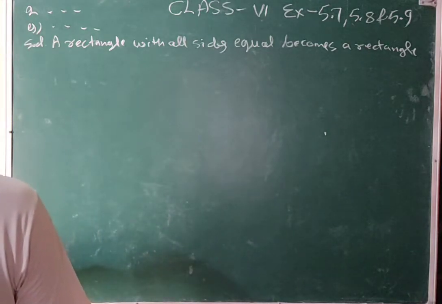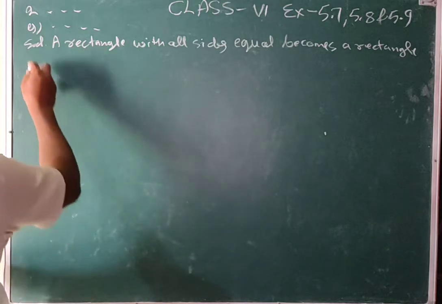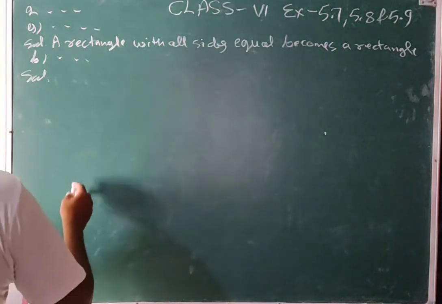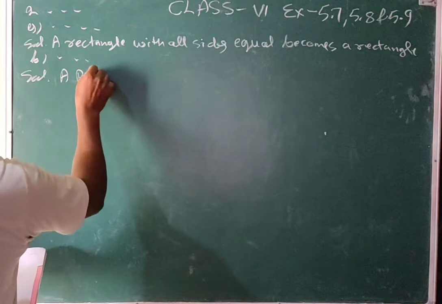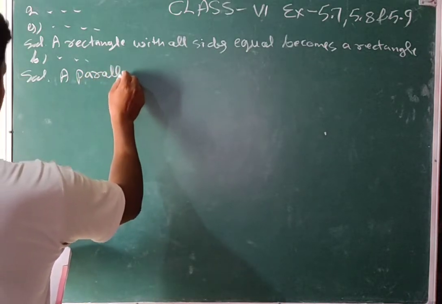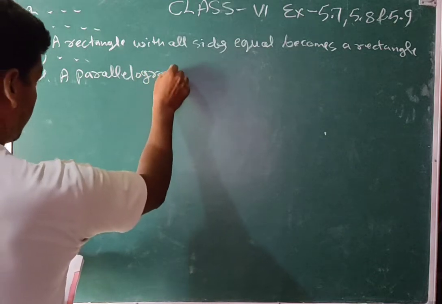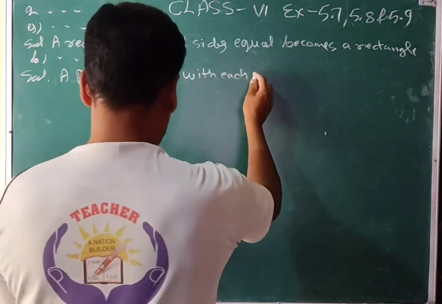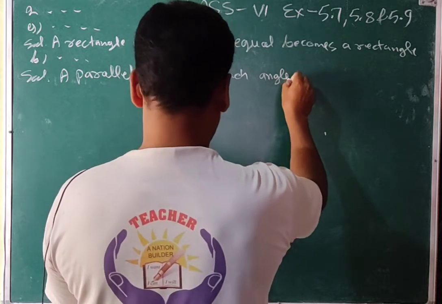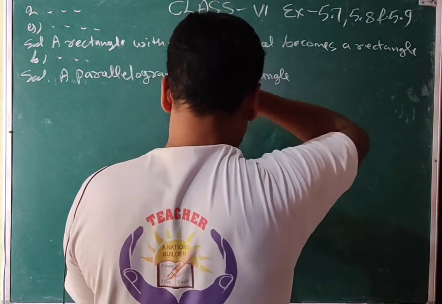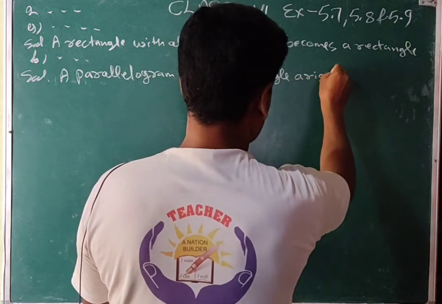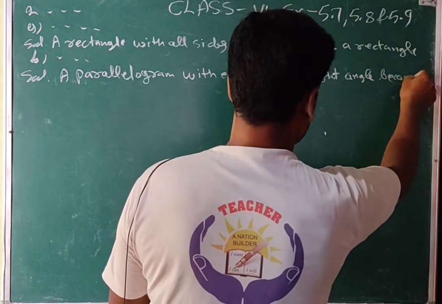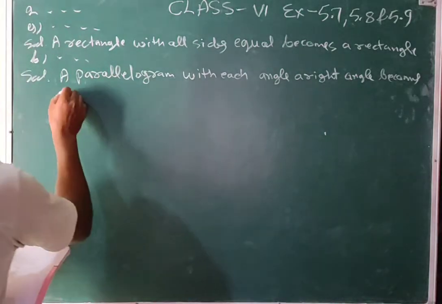And then the second part, B: a rectangle can be thought of as a special parallelogram, that is, a parallelogram with each angle a right angle becomes a rectangle.